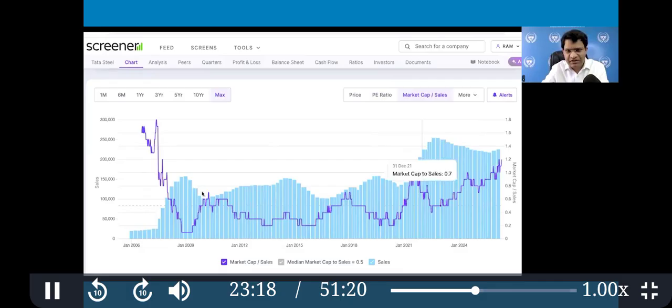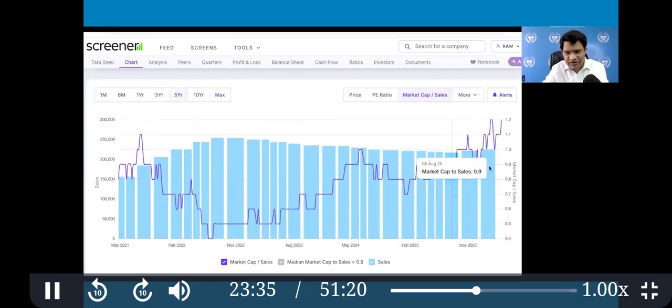So you see that this is a cyclical company. Sales is also cyclical and PS is also cyclical. Okay. Now in the last 3 years, you can say that in the last 1 year, sales is slightly increasing and PS is also increasing. Okay.